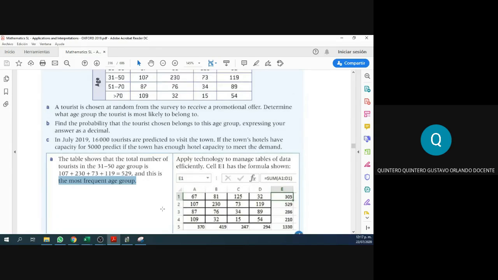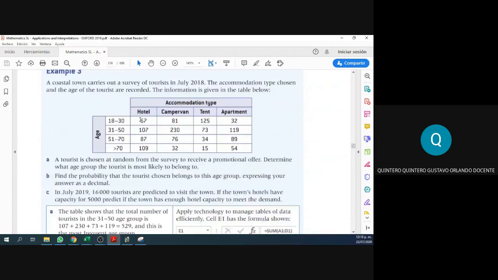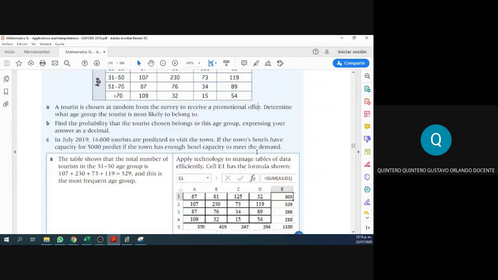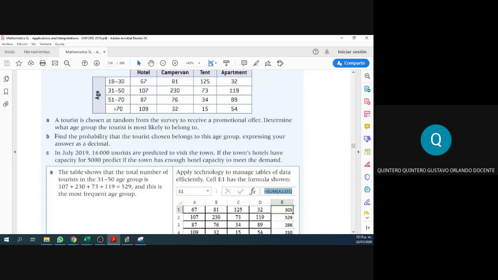Cool. Now, by the way, guys, look, the book is giving a really cool tip. You can apply technology to be able to manage tables a lot easier, right? If you just copy this information in an Excel page, in an Excel book, you can have these additions done immediately. You don't have to do this by yourself. Just write the code, right? And you have this without having to actually use the calculator. All right, cool. Let's go to the second one.